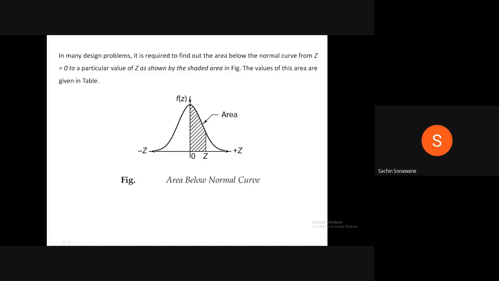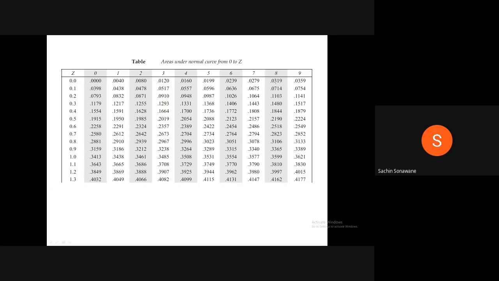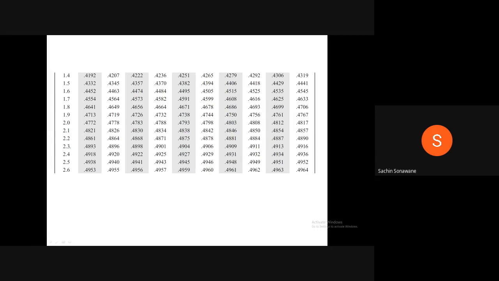In many design problems, it is required to find out the area below the normal curve from z equal to 0 to a particular value of z, as shown by the shaded area in the figure. The values of this area are given in the table. Therefore, area below the normal curve. Now these are the values, areas under the normal curve. I will just read. A lot of values are there from 0 to 3, and its interval is 0.1.